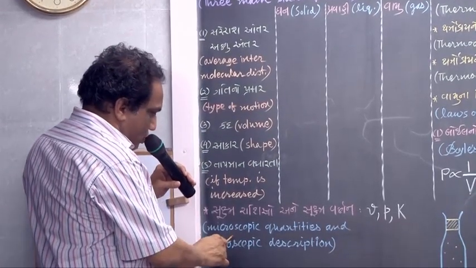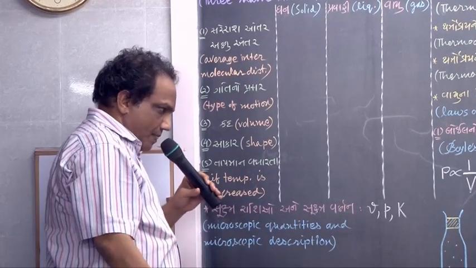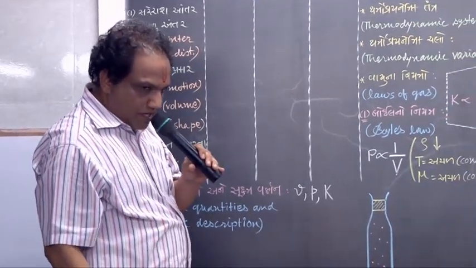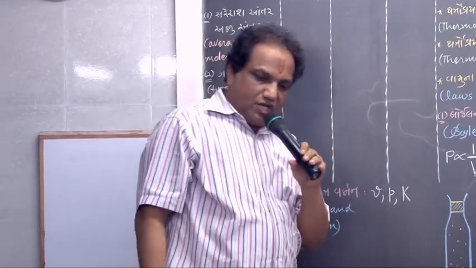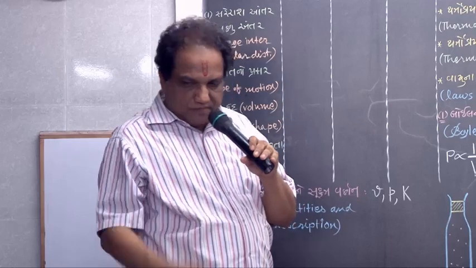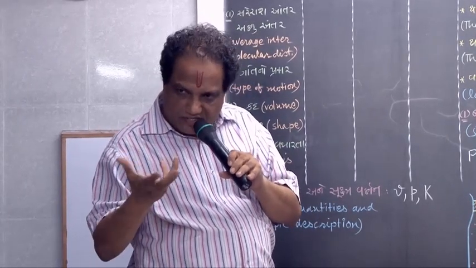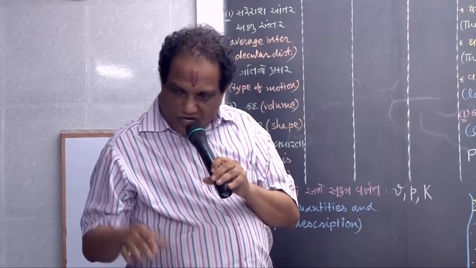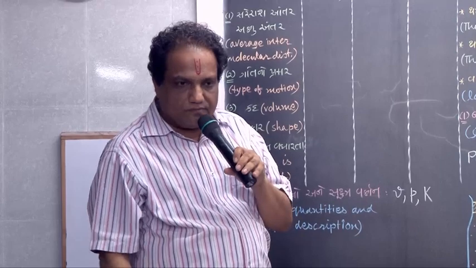What do you mean by microscopic quantities and microscopic description? What are the constituent elements of a gas? What is that which makes up the gas? Molecules.